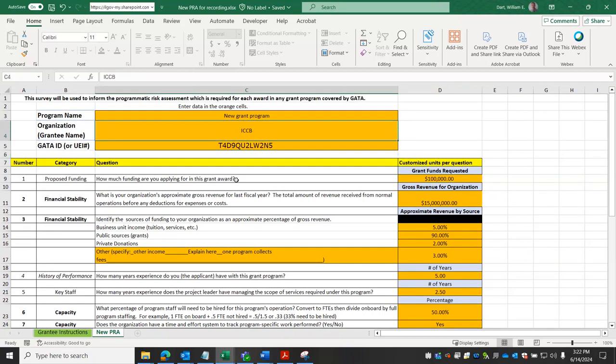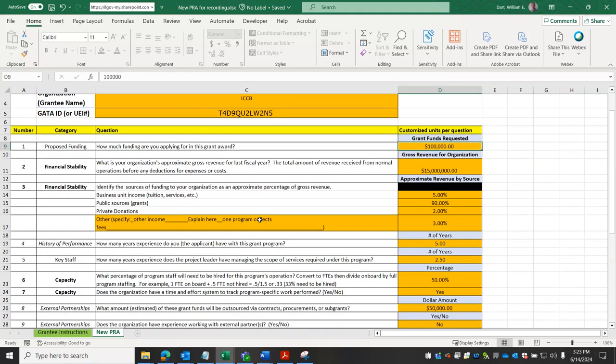that we filled out here, the grant amount that is being requested for this grant program, information about the gross revenue for the organization for the last fiscal year that information is available, and the source by percent where that information or where that revenue is coming from.